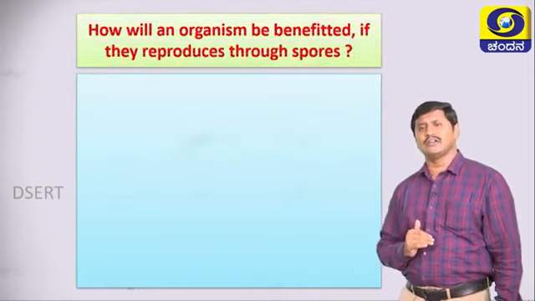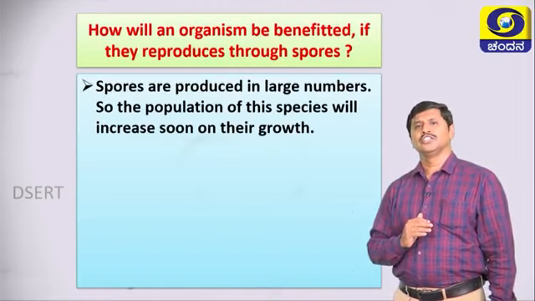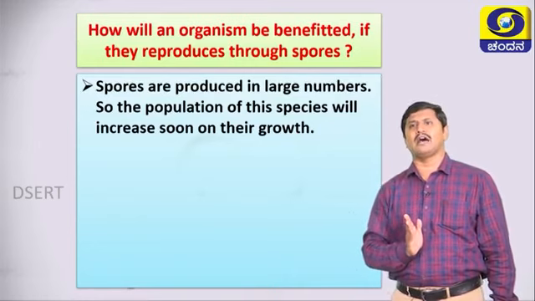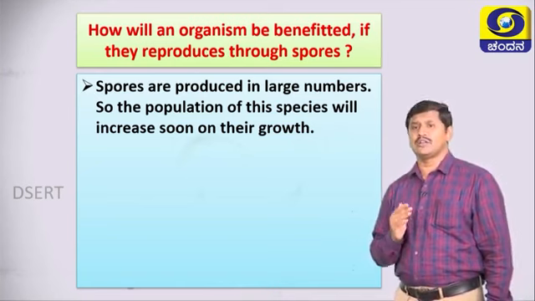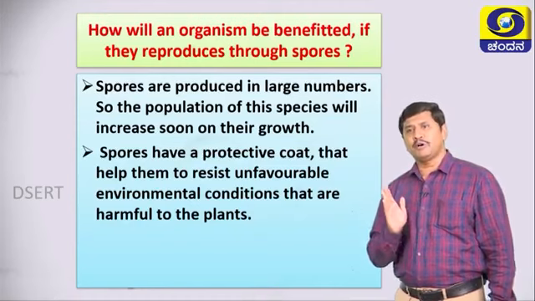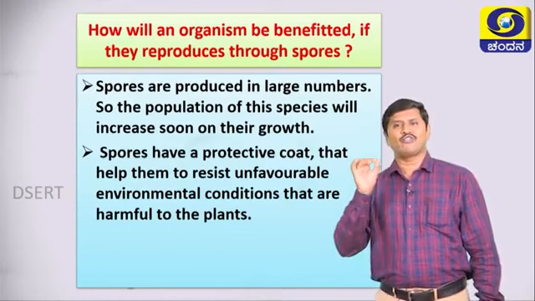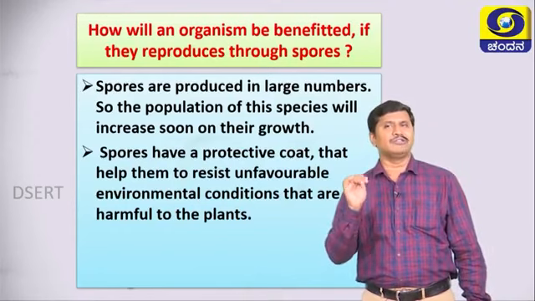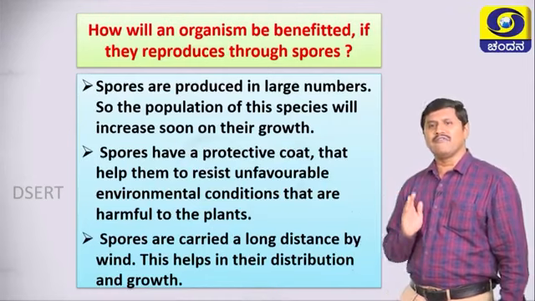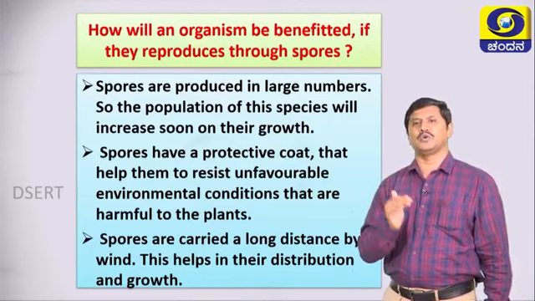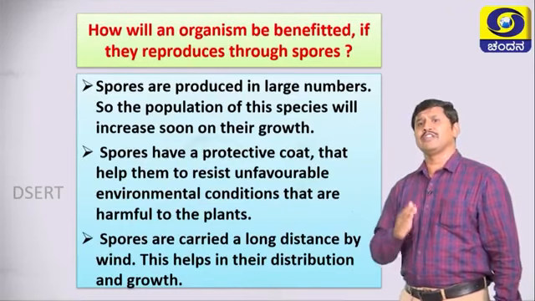How will an organism be benefited if they reproduce through spores? Yes, spores are produced in large numbers, so the population of the species will increase soon. The second point is spores have a protective coat that helps them to resist unfavorable environmental conditions that are harmful to the plants. Remember students, spores are carried a long distance by wind. This helps in their distribution and growth. These are the points when they ask the question, how will an organism be benefited if it reproduces through spores?